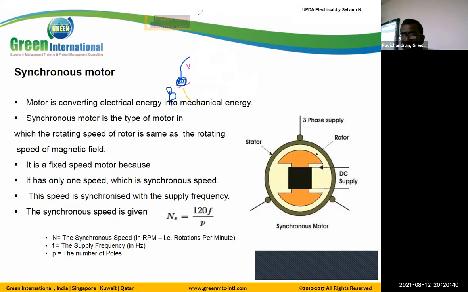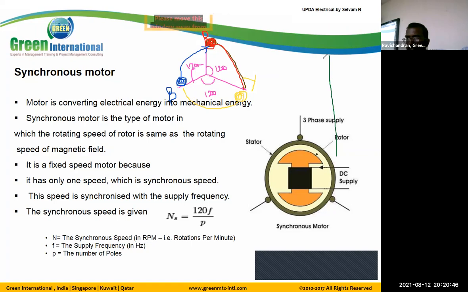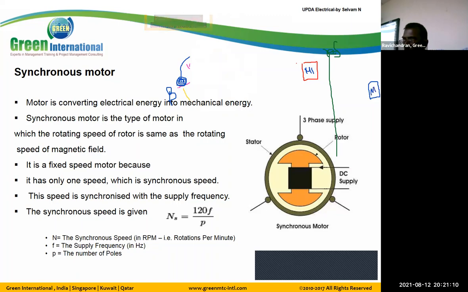Now, before going to the next concept, we have a reference point here. This is magnet 1, and this is magnet 2.